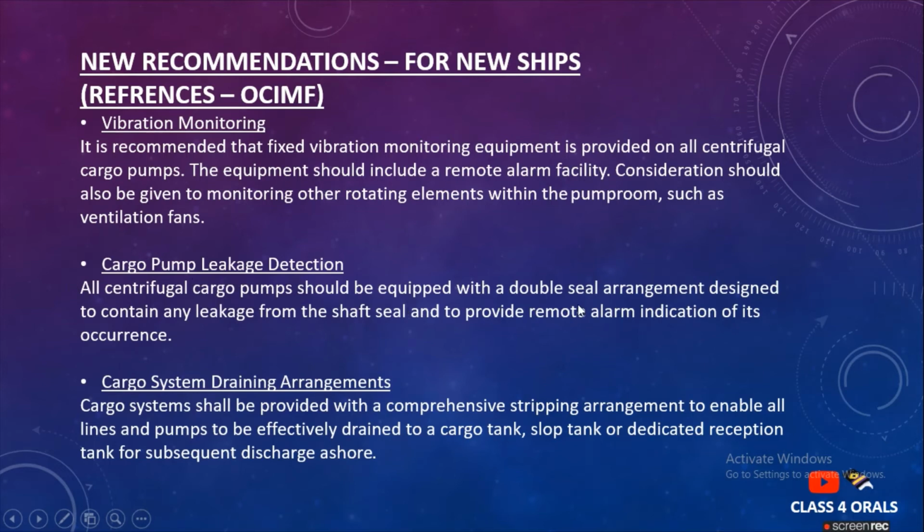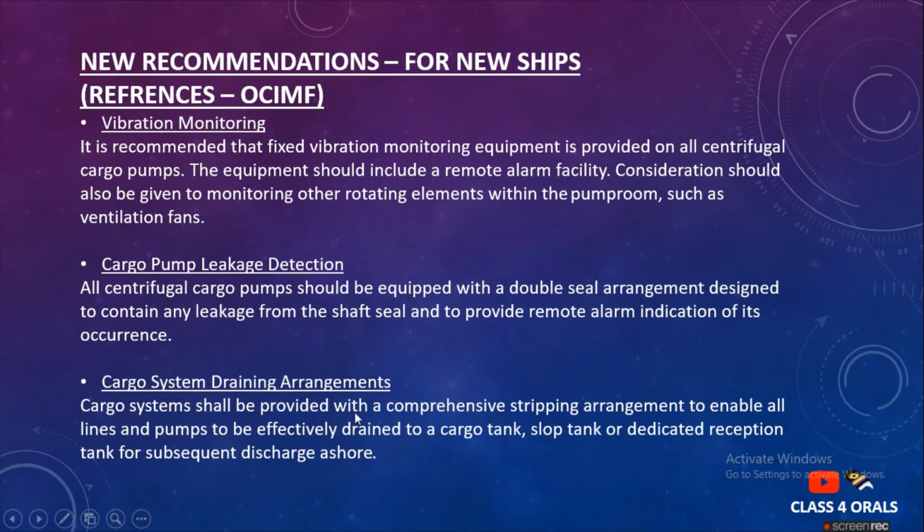It reads that there should be a double seal arrangement in the design to contain any leakage of the shaft seal. Leakage prevention, the spray arrester, was discussed earlier, but leakage detection should also be there. It should detect any shaft seal leakage and provide a remote alarm indication, so that at a distant location we can also get the indication that the pump is having a leakage from the seal.